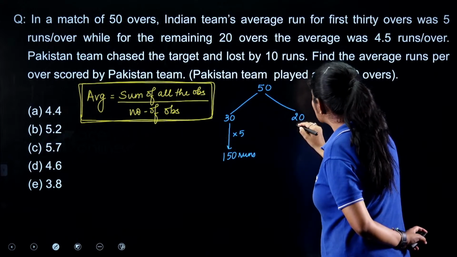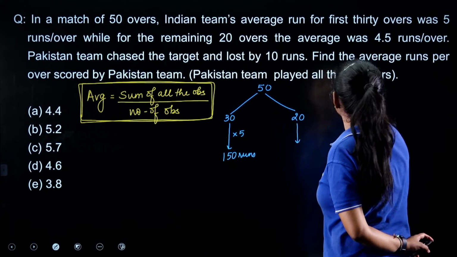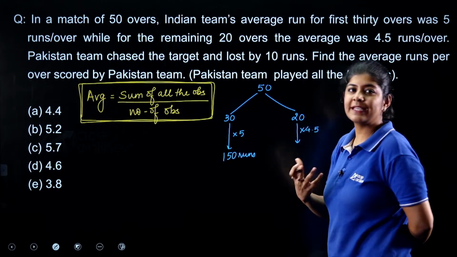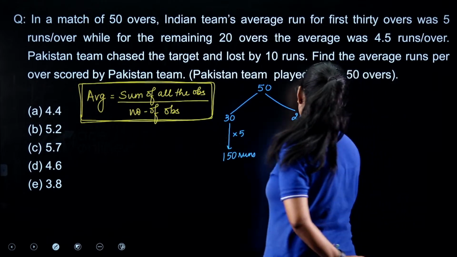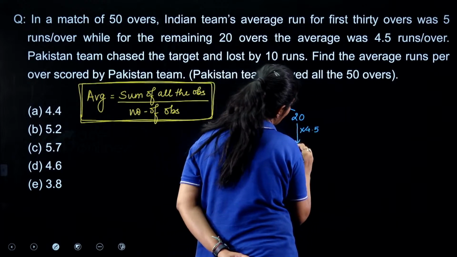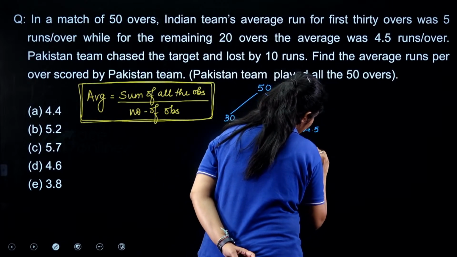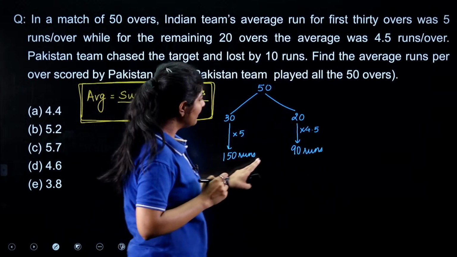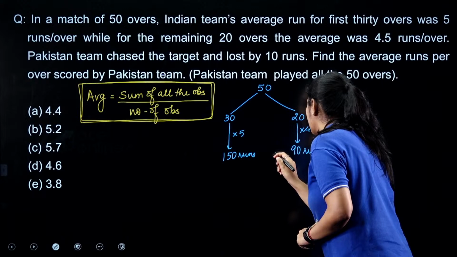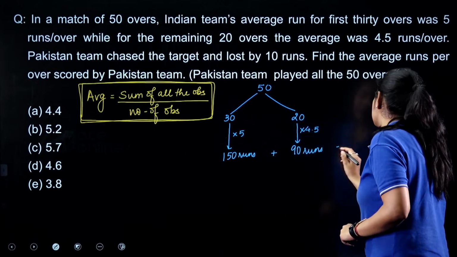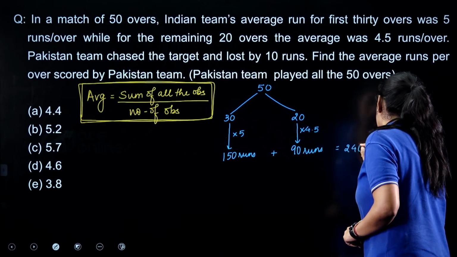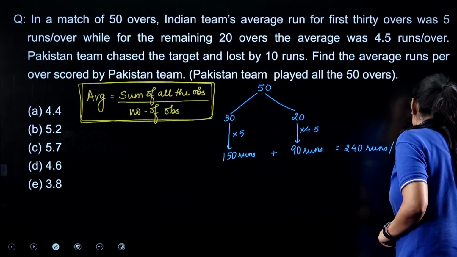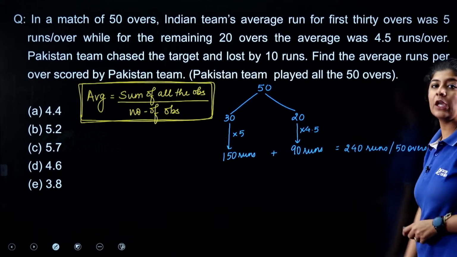And in the last 20 overs, they scored an average of 4.5. That means they scored 90 runs in the last 20 overs. That means in total, they scored 240 runs in 50 overs.